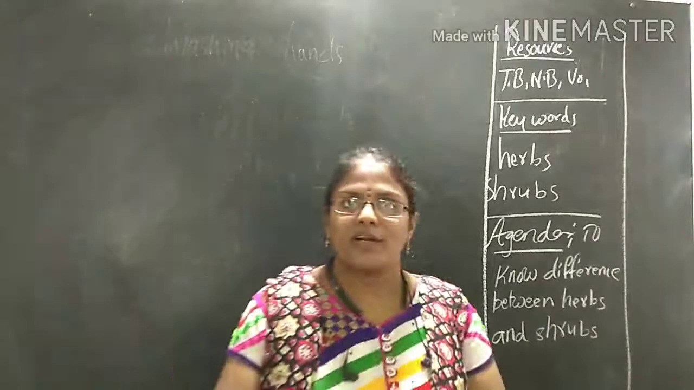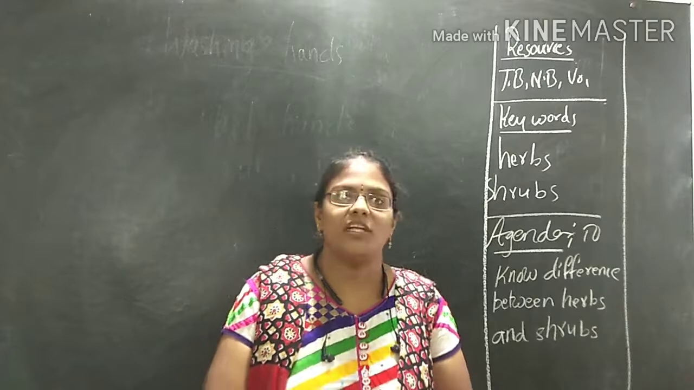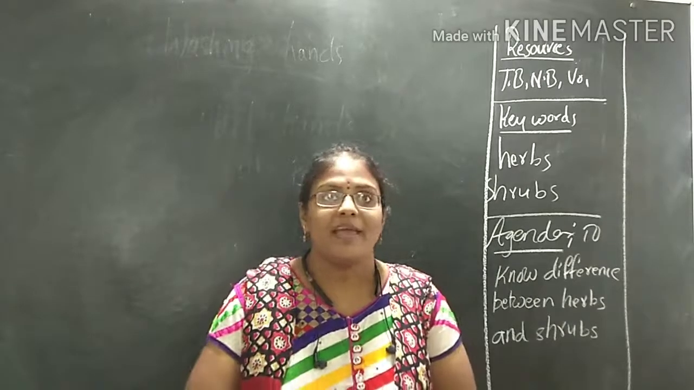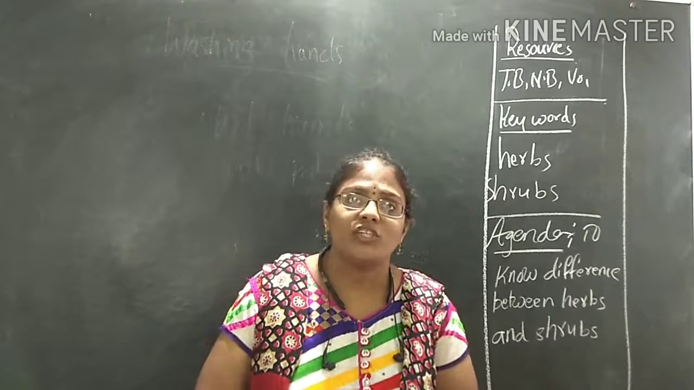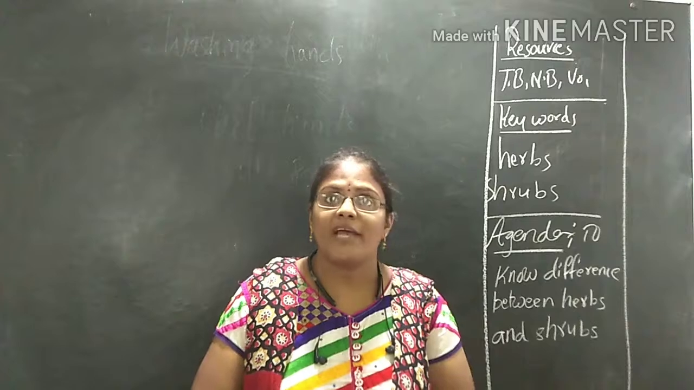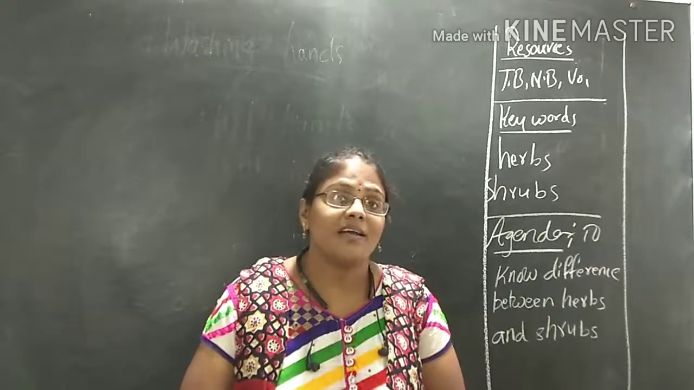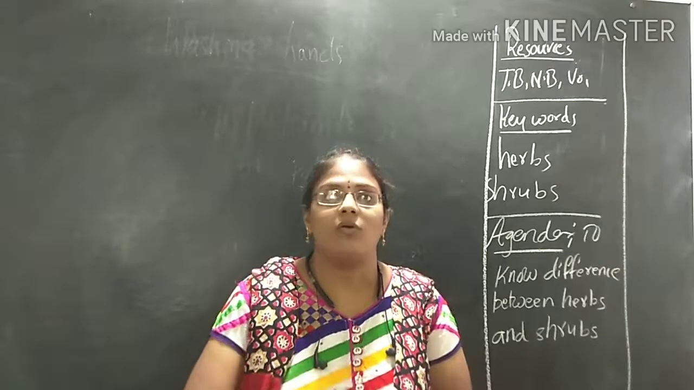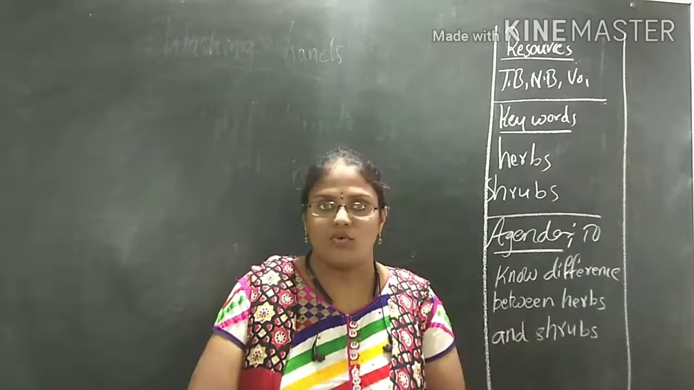Children, in the before class we have learned about different types of plants. Isn't it, children? Among them we have learned about two types of plants. What are they? Climber and creeper. What are climbers, children? Yes, those which take support to climb. And what are creepers? The plants which creep on the ground. So now, children, these both we have learned in the before class.